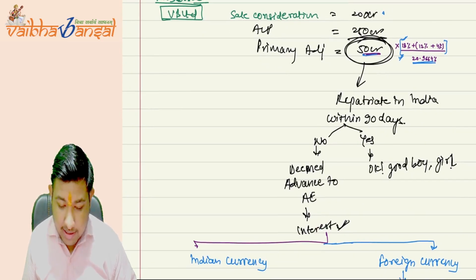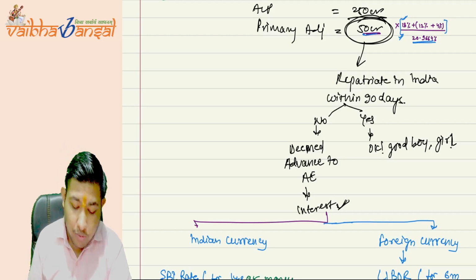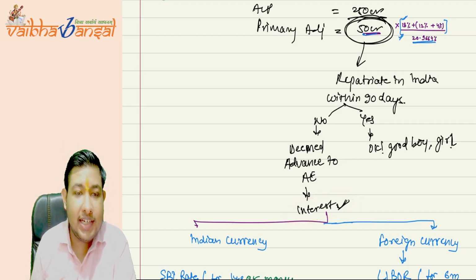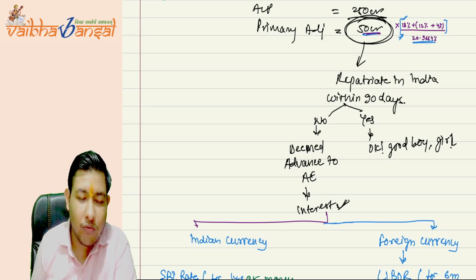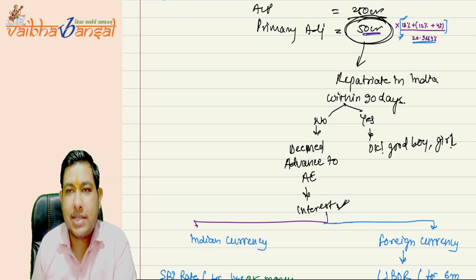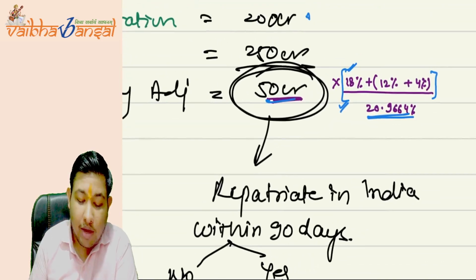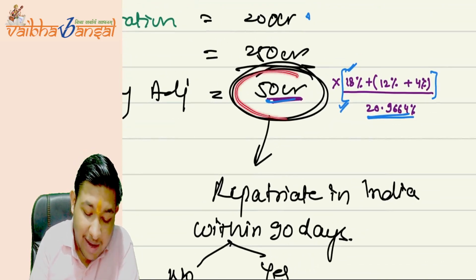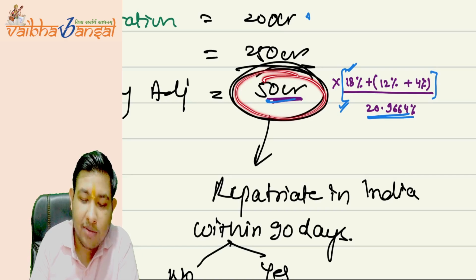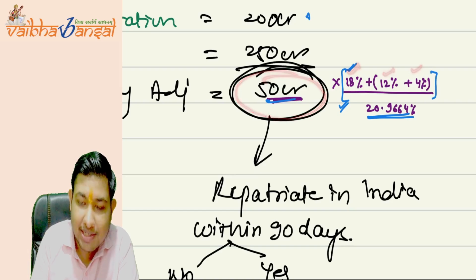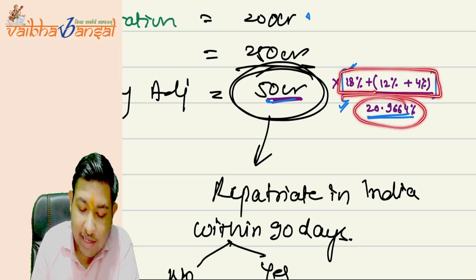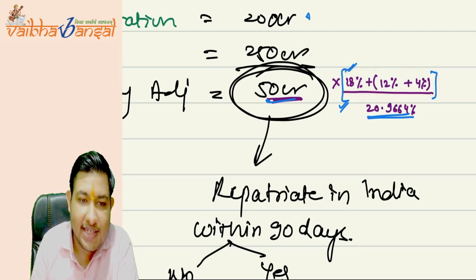If in the secondary adjustment you do not want to give the interest, or the interest meter has started and you do not want to give the interest, the government is saying just pay the additional tax. What is the additional tax? This is on the primary adjustment. On the primary adjustment, pay 18% flat tax, 12% surcharge, and 4% cess. In every case, this is the rate. So the effective tax rate is 20.9664%.